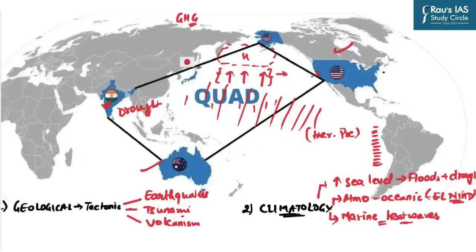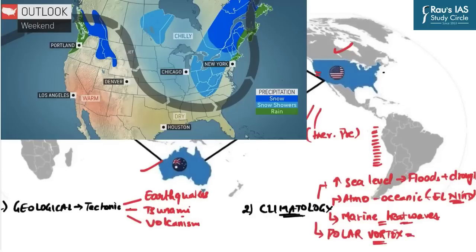Further, because of the alteration in the behavior of the jet streams, we are also witnessing the phenomenon of the polar vortex. The polar vortex is basically the situation whereby the cold waves, which earlier were entrapped in the north, travel towards the south in the US and bring cold conditions to the subtropical as well as tropical USA.